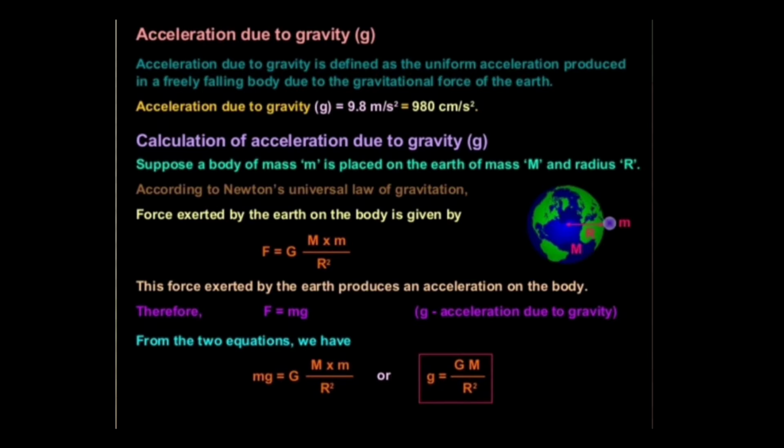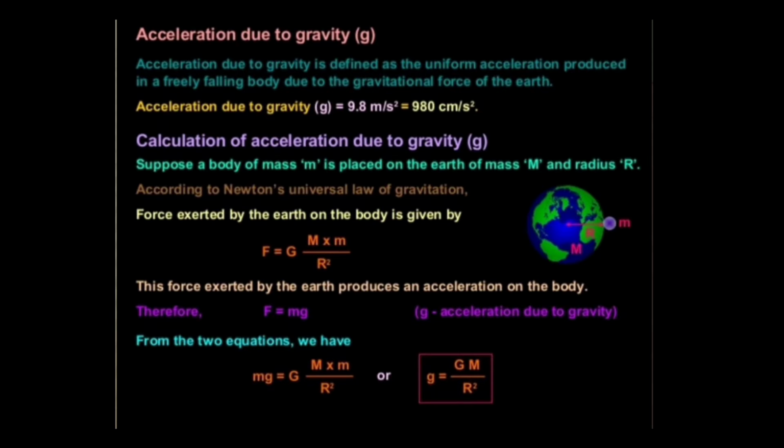When we compare two equations, we will get mg is equal to GMm by r square, or acceleration due to gravity g is equal to GM by r square, where capital G is the gravitational constant, and if we are calculating the acceleration due to gravity of earth, M is the mass of the earth and r is the radius of the earth.